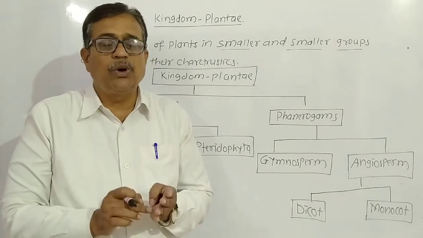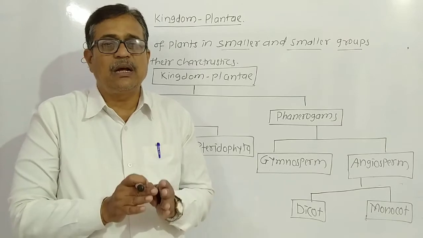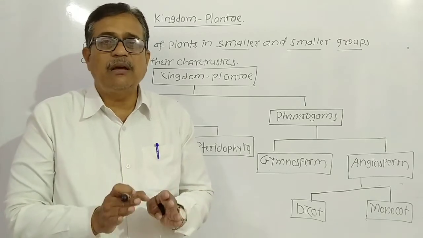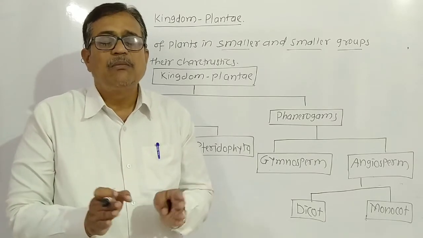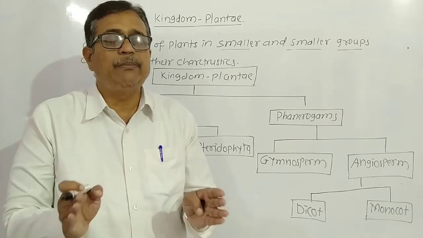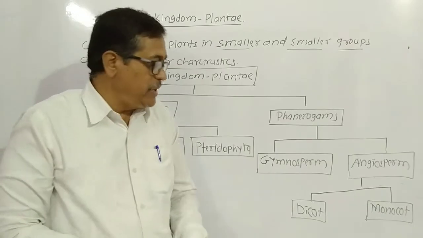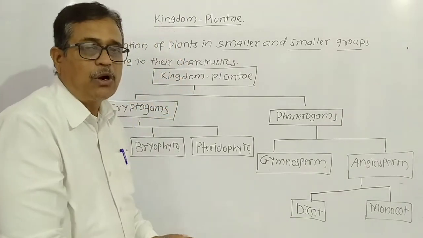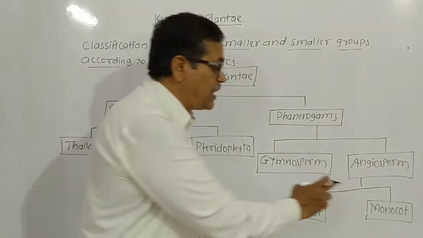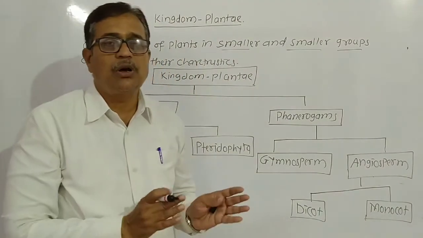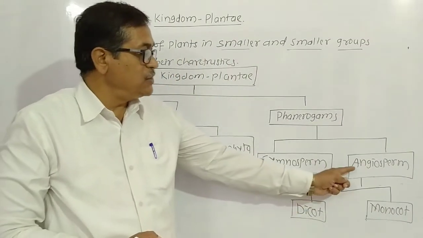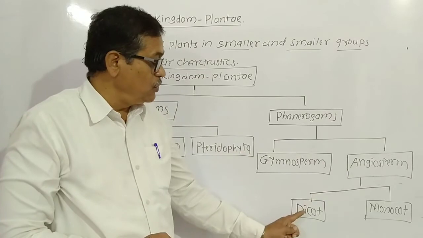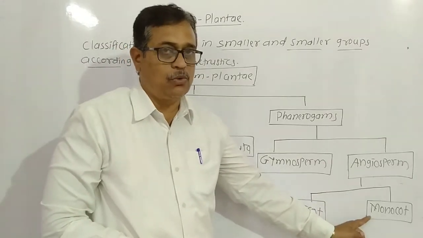Pulses like tuar, moong, urad and other grams have two different cotyledons, म्हणजे सीडचे दोन वेगवेगळे भाग होतात. If there are two cotyledons in the seed, that is called a dicot plant, and if a single cotyledon is there, that is called a monocot plant. Angiosperm gets divided into two, that is dicot and monocot.